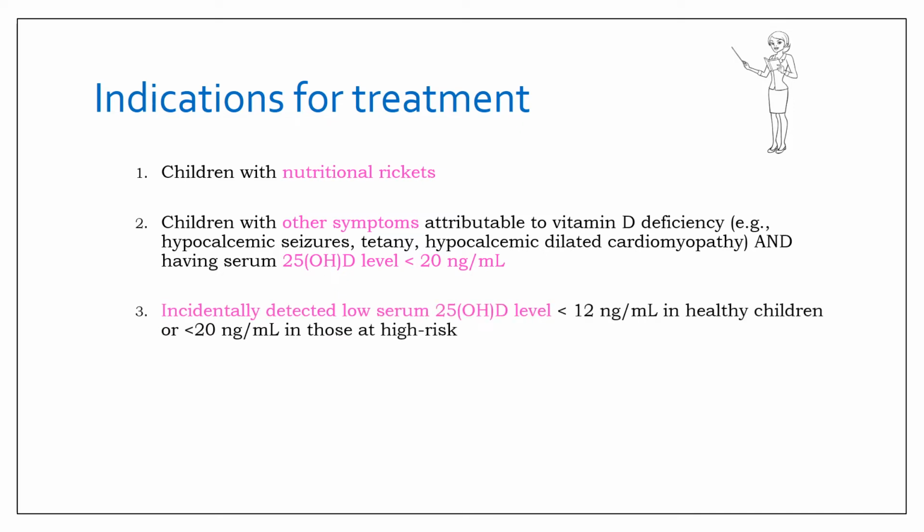And finally, even if you detect low serum 25 hydroxy D levels incidentally, low means deficiency state, that is less than 12 nanogram per ml, even in healthy children, or less than 20 nanogram per ml in those at high risk, like the high risk conditions I've already discussed previously. In these children also, you need to give vitamin D supplementation for treatment.